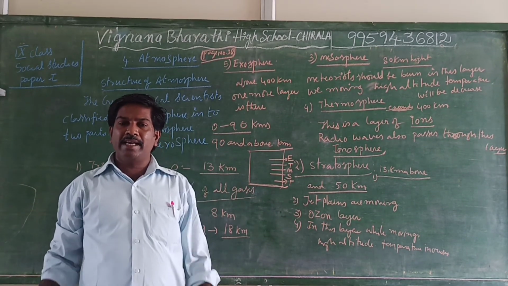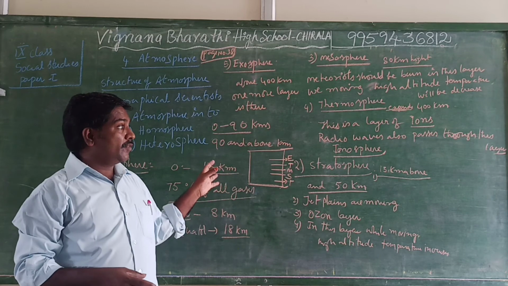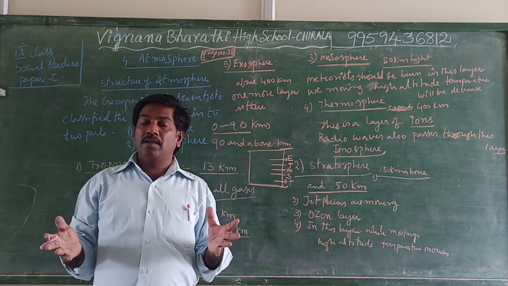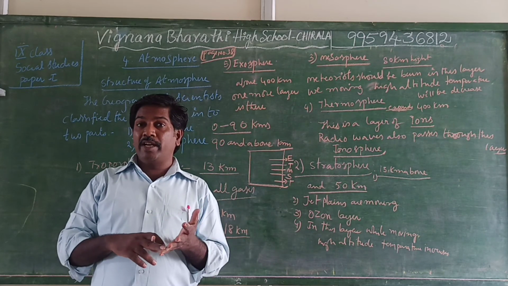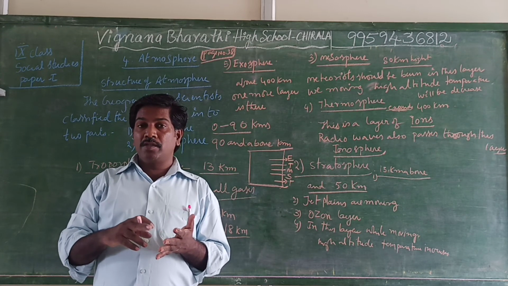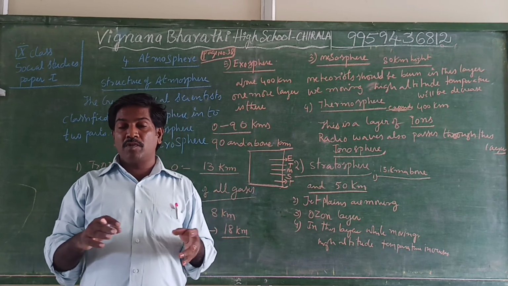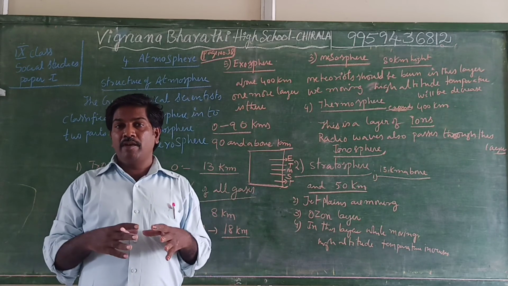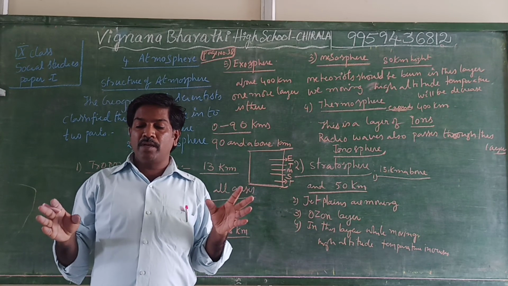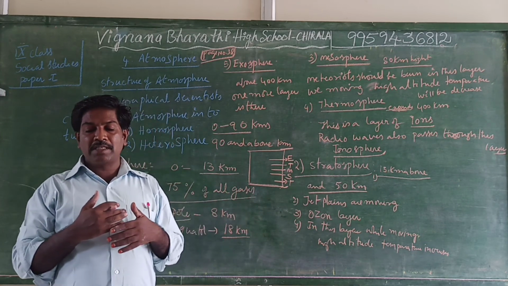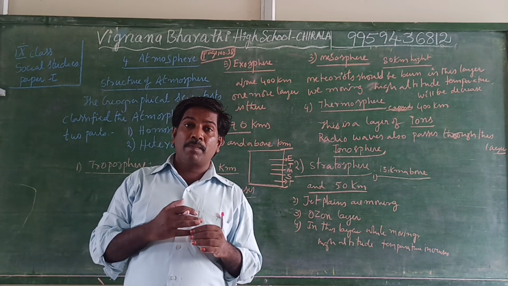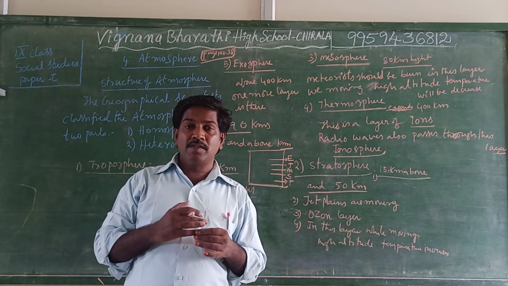In previous class I explained about the structure of atmosphere. Before I said atmosphere is different types of gases. Nitrogen gas is 78%, oxygen is 21%, and carbon dioxide is 0.03%, and water vapor is 0.4%. Without air, nobody can live. So this is about the atmosphere part. Next, in coming lessons, I will explain about the pressure belt and planetary winds.